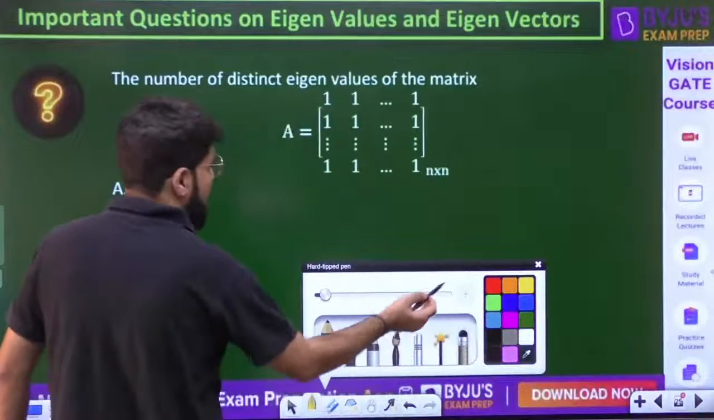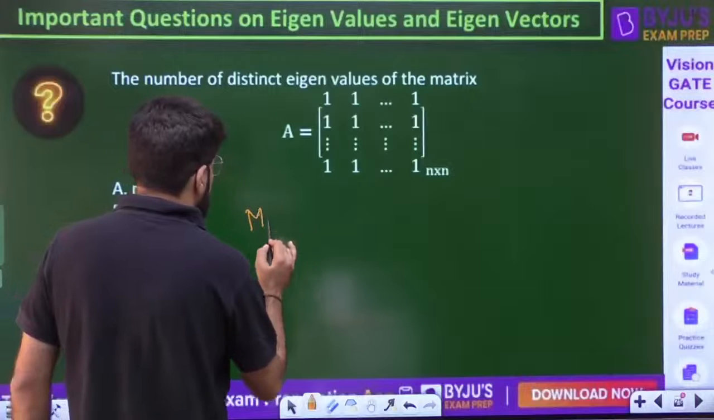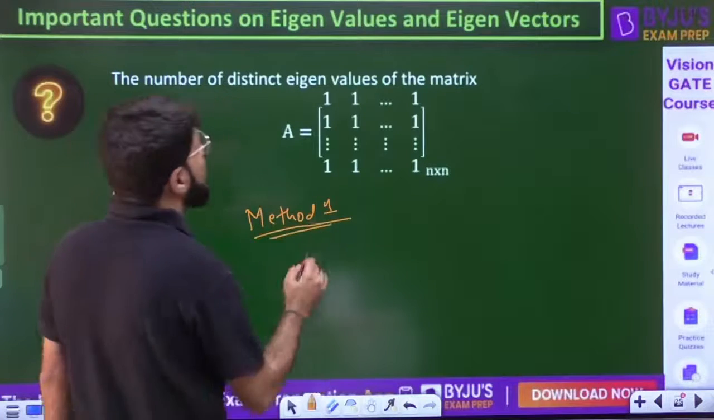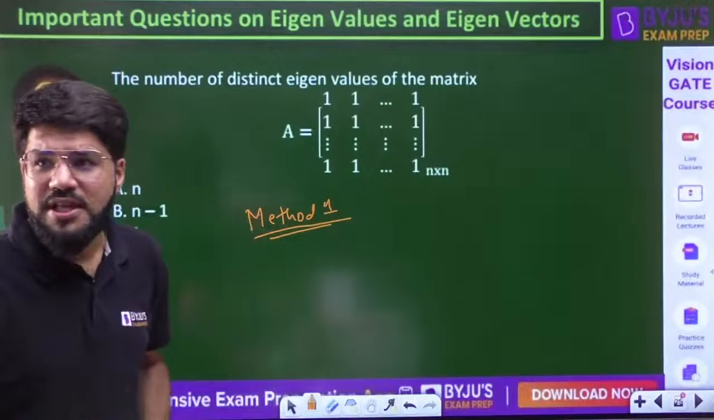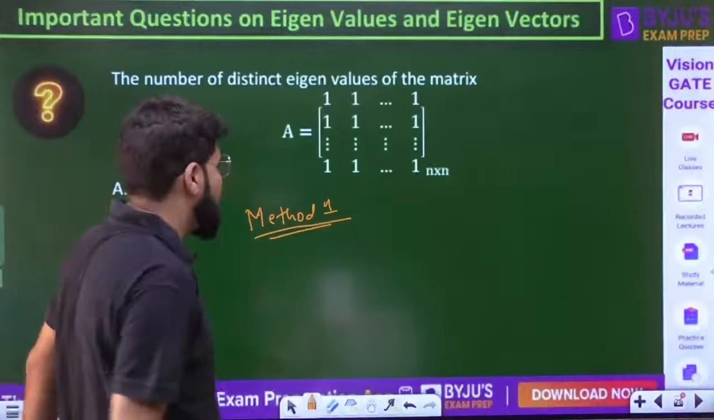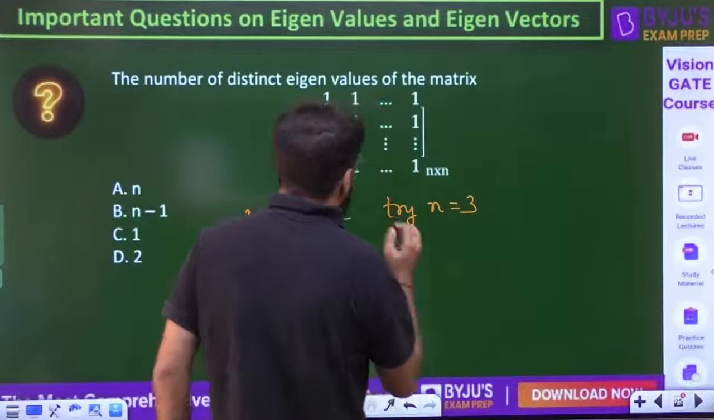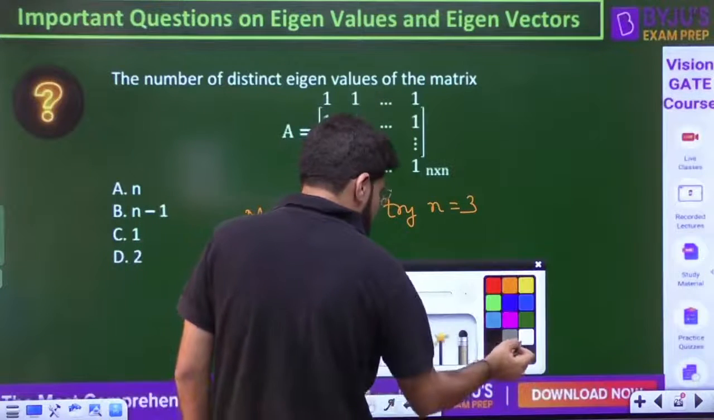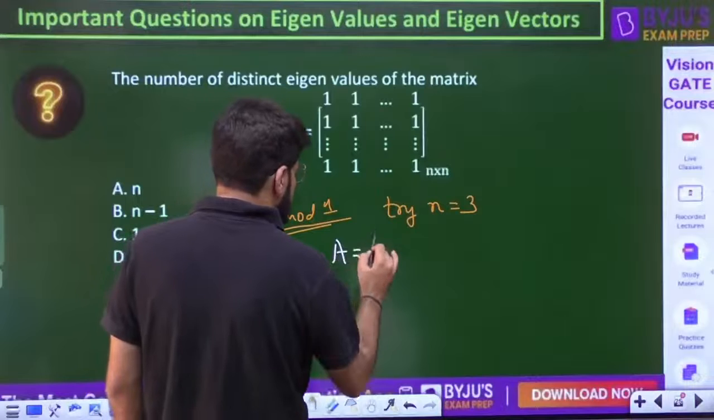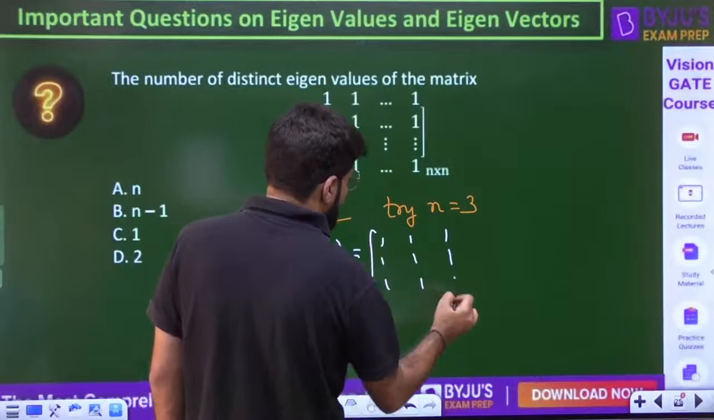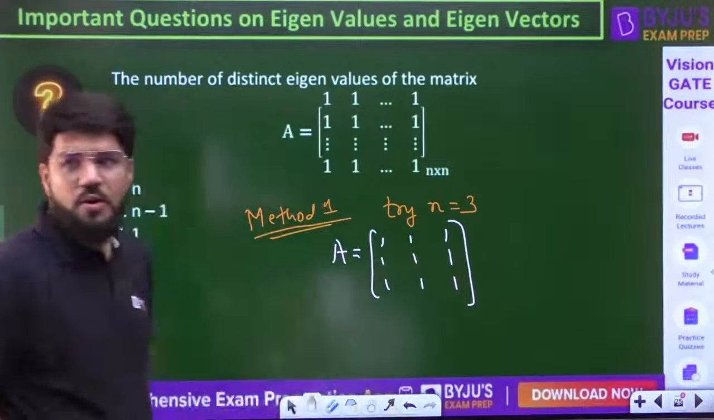Method number 1. Here there is an n cross n matrix given. To explain method 1, let's just try with n equal to 3. If I take n equal to 3, what is the matrix? 1 1 1, 1 1 1, 1 1 1. I just try to create a simple matrix, and then I'll tell you the general method also.